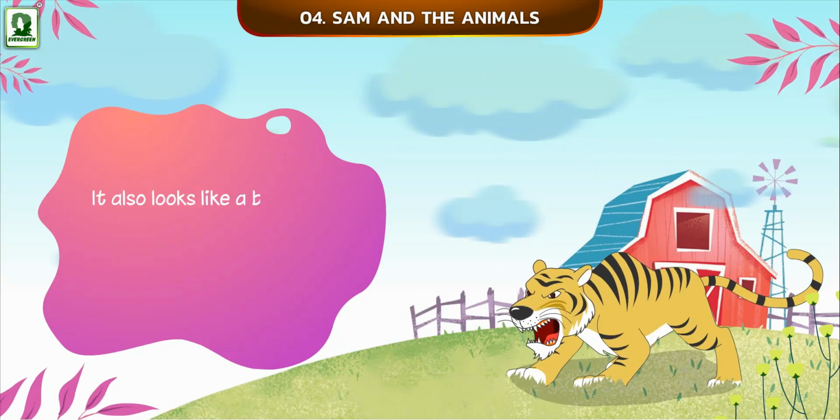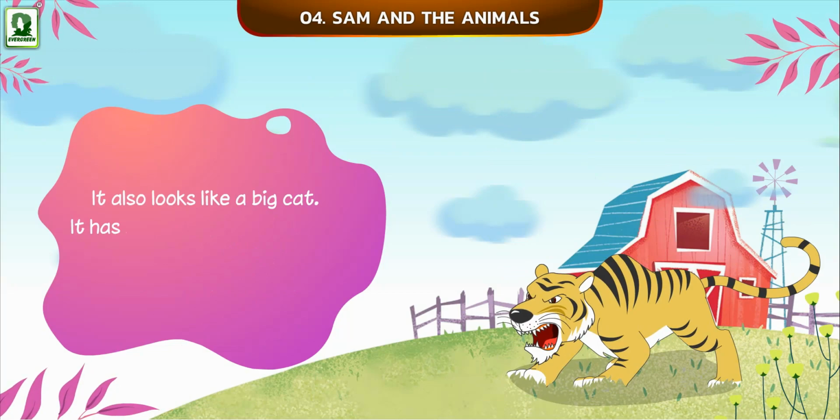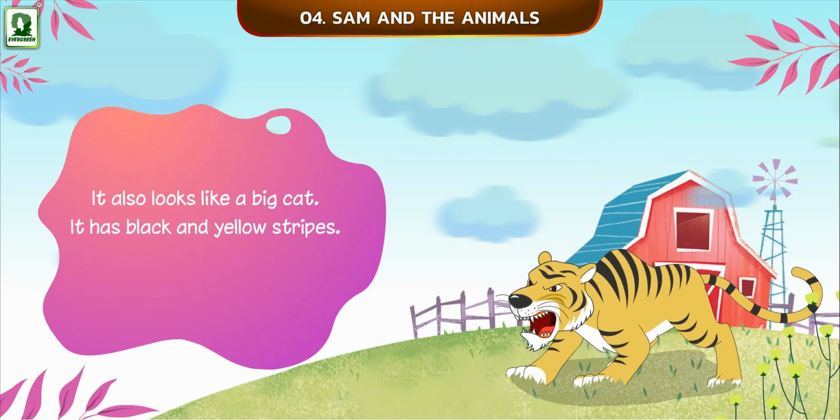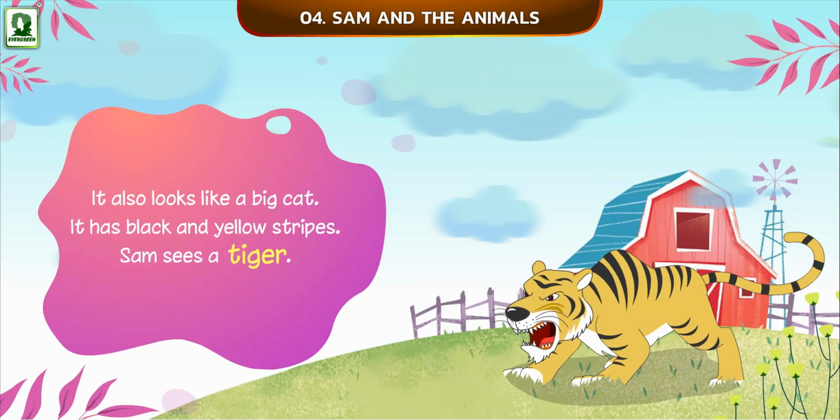It looks like a big cat. It has black and yellow stripes. Sam sees a tiger.